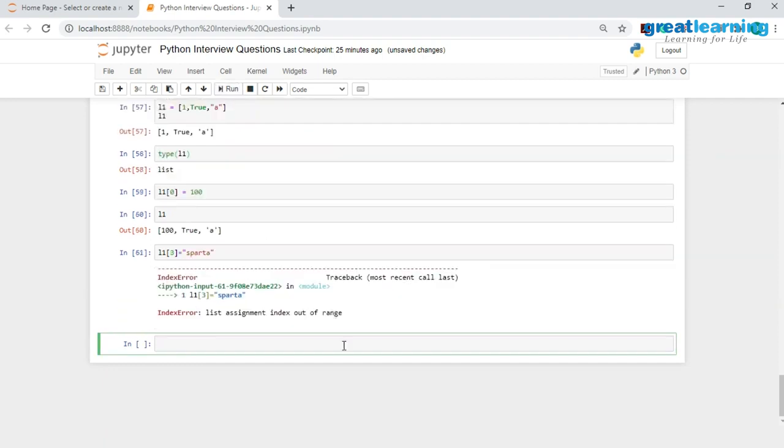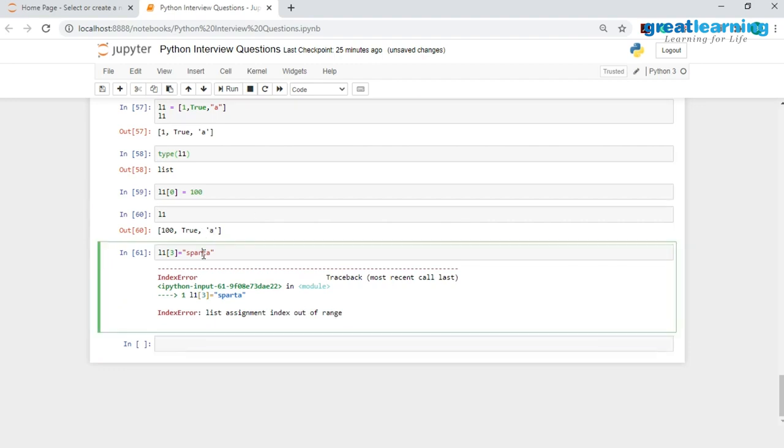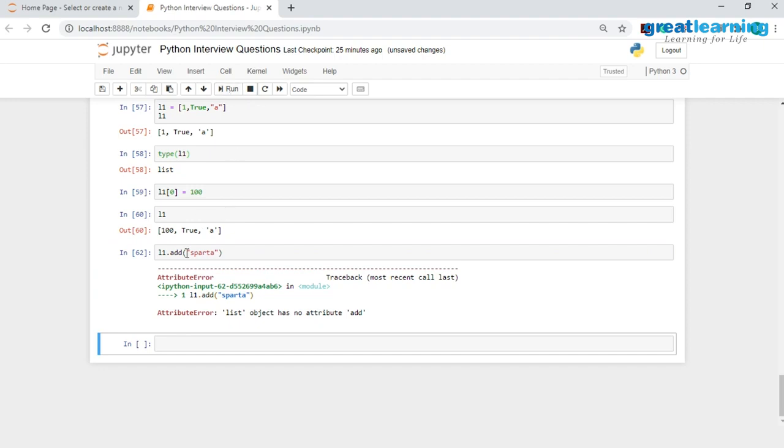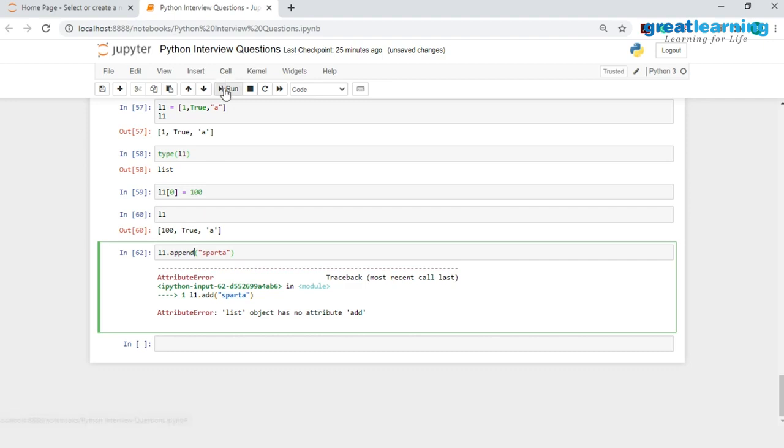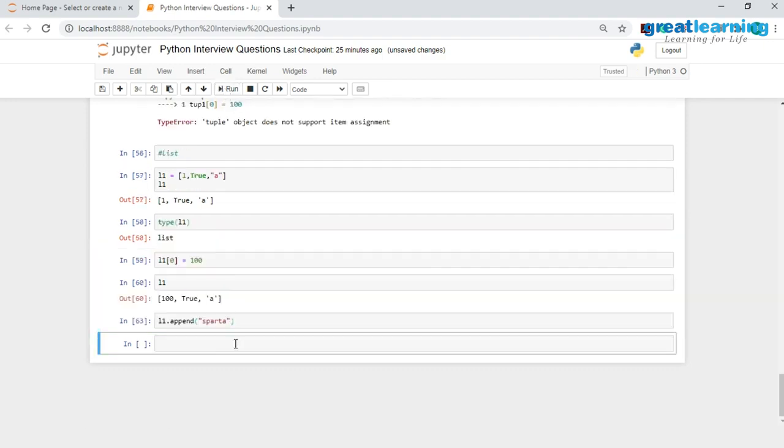So we actually get an error over here, list assignment index out of range. So it seems that we can only add elements which are in the index. But if I would actually want to add a new element, let me see if I have some other method over here. L1.add, I will have Sparta over here, and we don't have the add method as well. Let me try it out with the append method over here. And we see that we have successfully added the Sparta word over here.